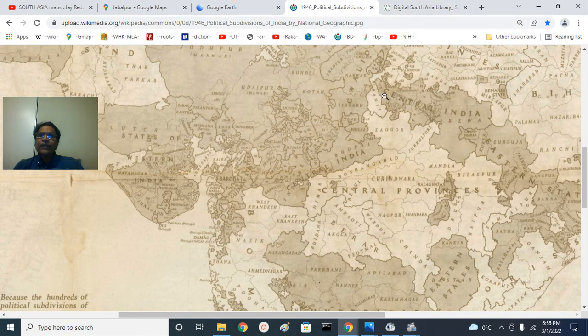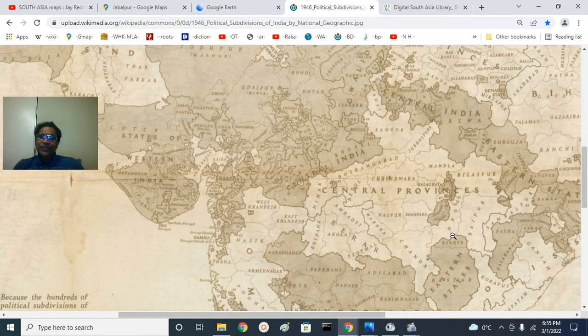that time, Vindhya Pradesh, Central India Agency. Rewa will be somewhere here. You can see Rewa here. Anuppur and Umaria and all those. This is the Mahakosal region. That means when Central Provinces existed, they had a Mahakosal region and Narmada region, Nagpur region, they have